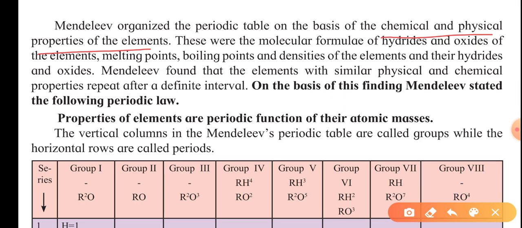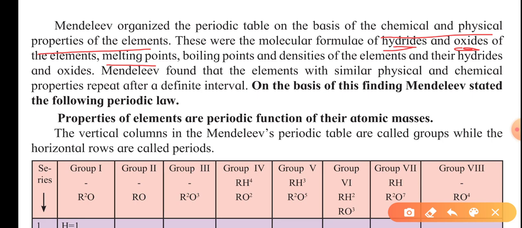Now, apart from all these things, Mendeleev also gave the formulas of hydrides and oxides in his periodic table. He also considered melting points, boiling points, and densities of the elements with respect to their hydrides and oxides.